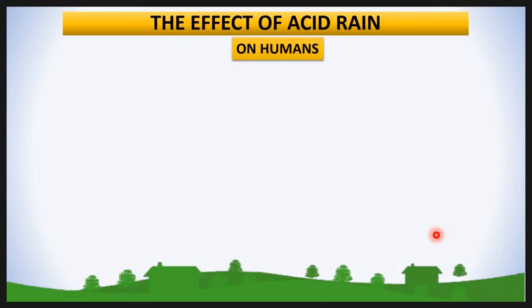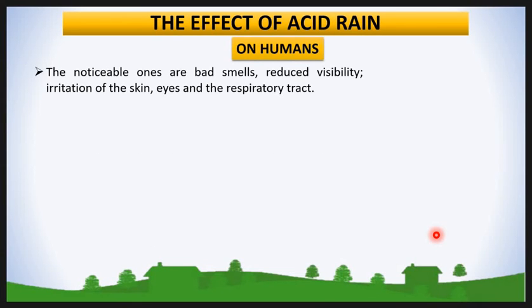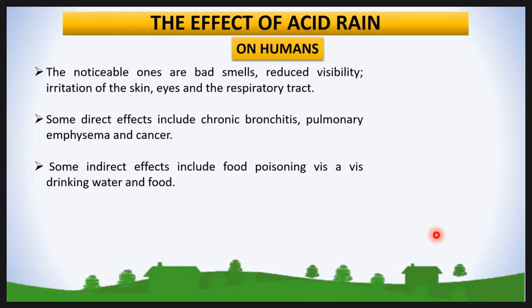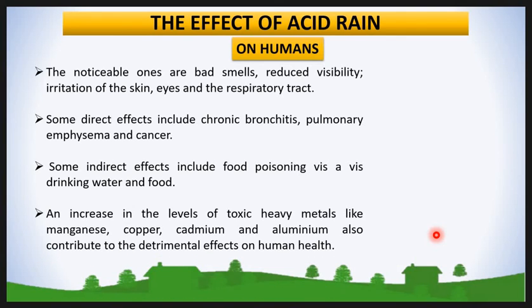Then the effect of acid rain on humans: reduced visibility, and irritation of the skin, eyes and respiratory tract. Some direct effects include chronic bronchitis, pulmonary emphysema and cancer. Some indirect effects include food poisoning via drinking water and food. Increased levels of toxic heavy metals like manganese, copper, cadmium and aluminum also contribute to detrimental effects on human health.